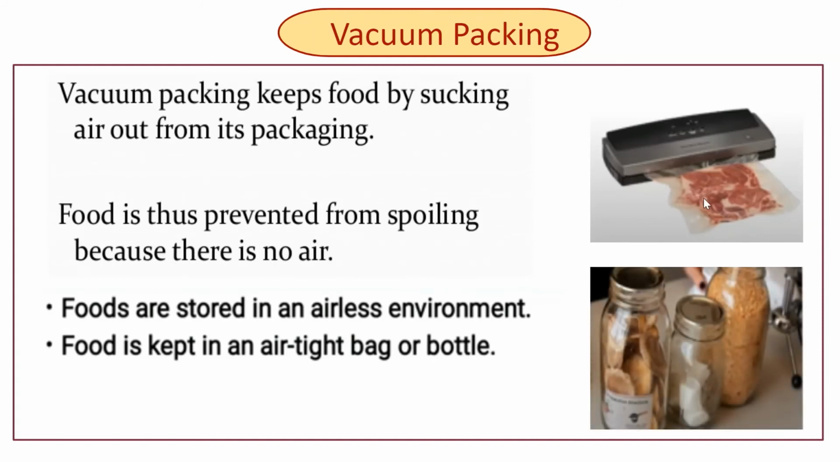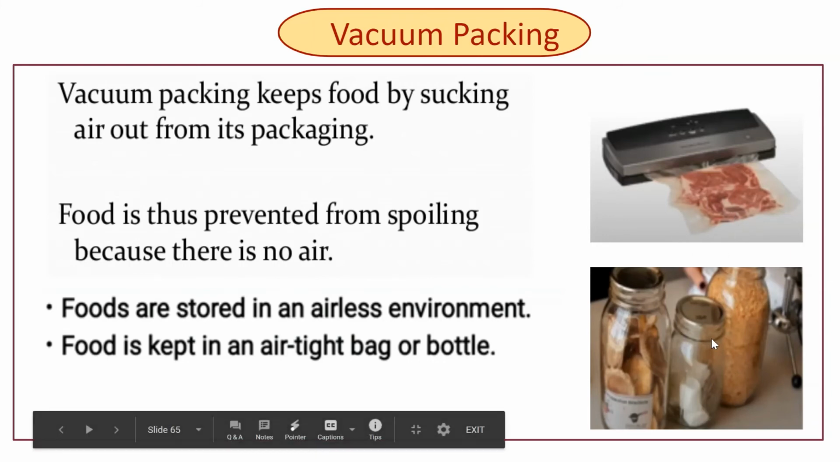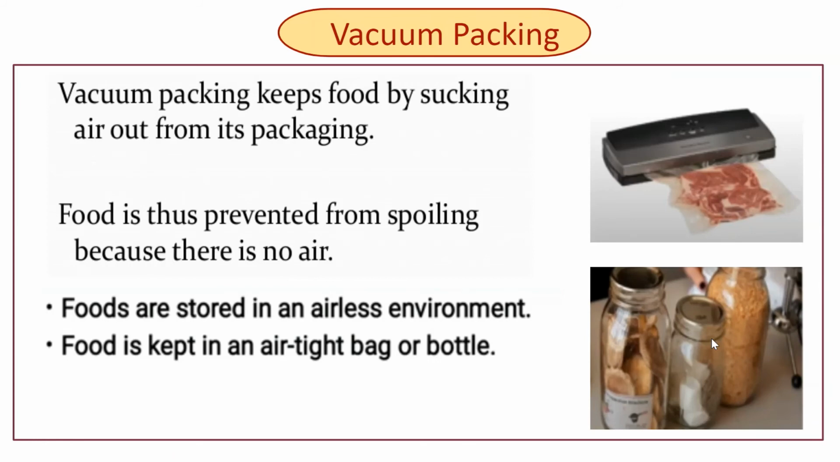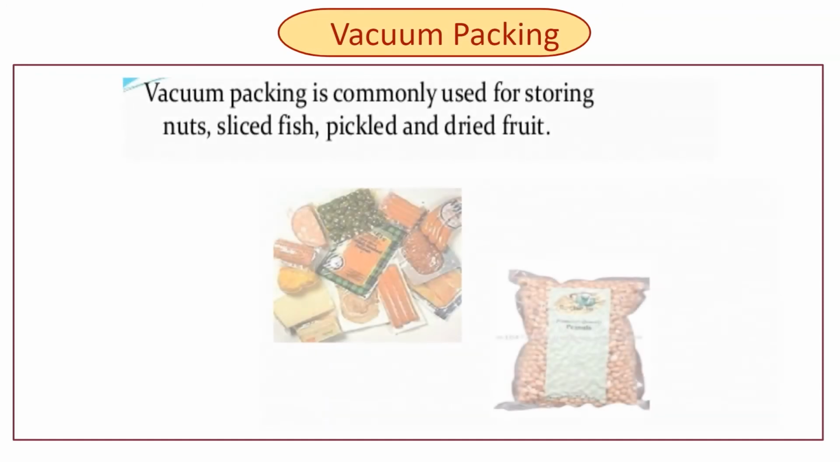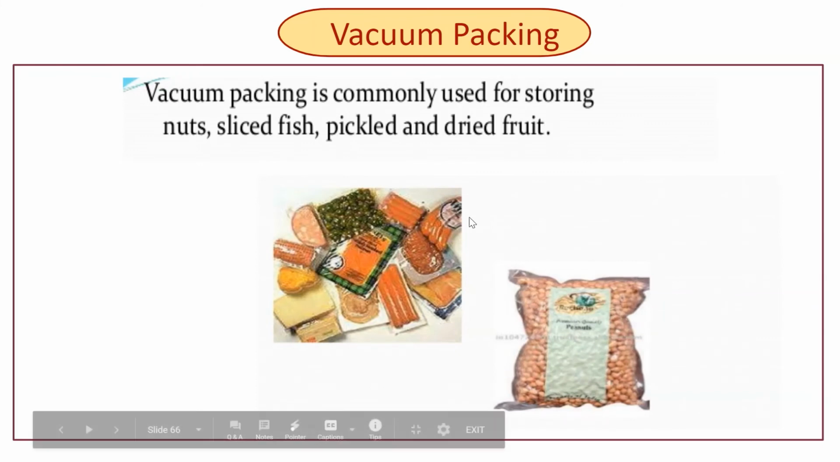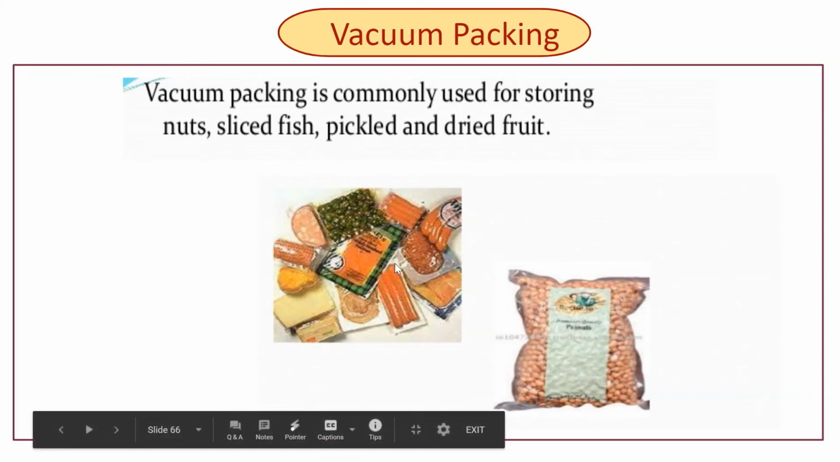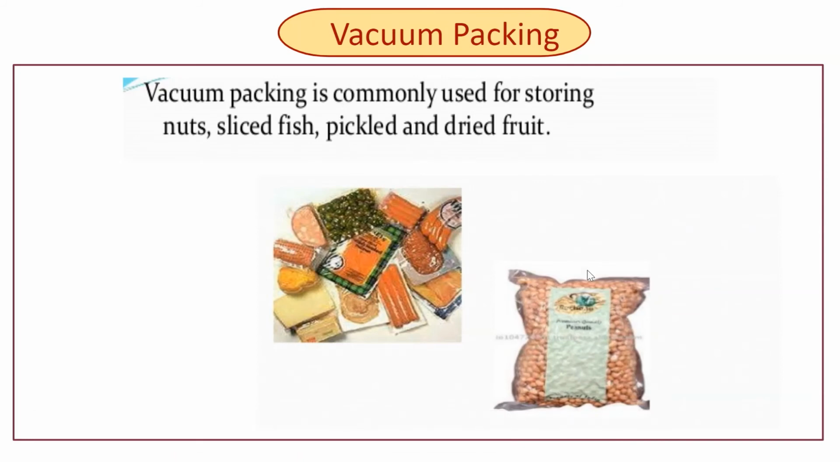So in this technique, the food is stored in a vacuum environment. Generally, the food is kept in an airtight bag or in an airtight bottle. This technique is commonly used for storing nuts to reduce the loss of flavor from oxidation. It is not useful for certain products for home use. Vacuum packing is commonly used for storing nuts, sliced fish, pickled and dried fruit.